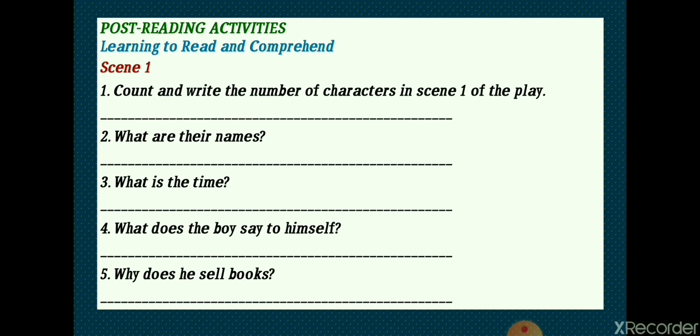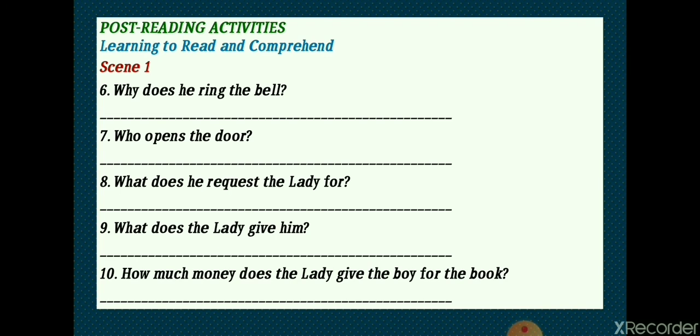Number 4. What does the boy say to himself? In the beginning of the scene, the boy has been shown talking to himself. What was that? Number 5. Why does he sell books? It means, what was his need? Number 6. Why does he ring the bell? There must be some reason. You should recall that reason.